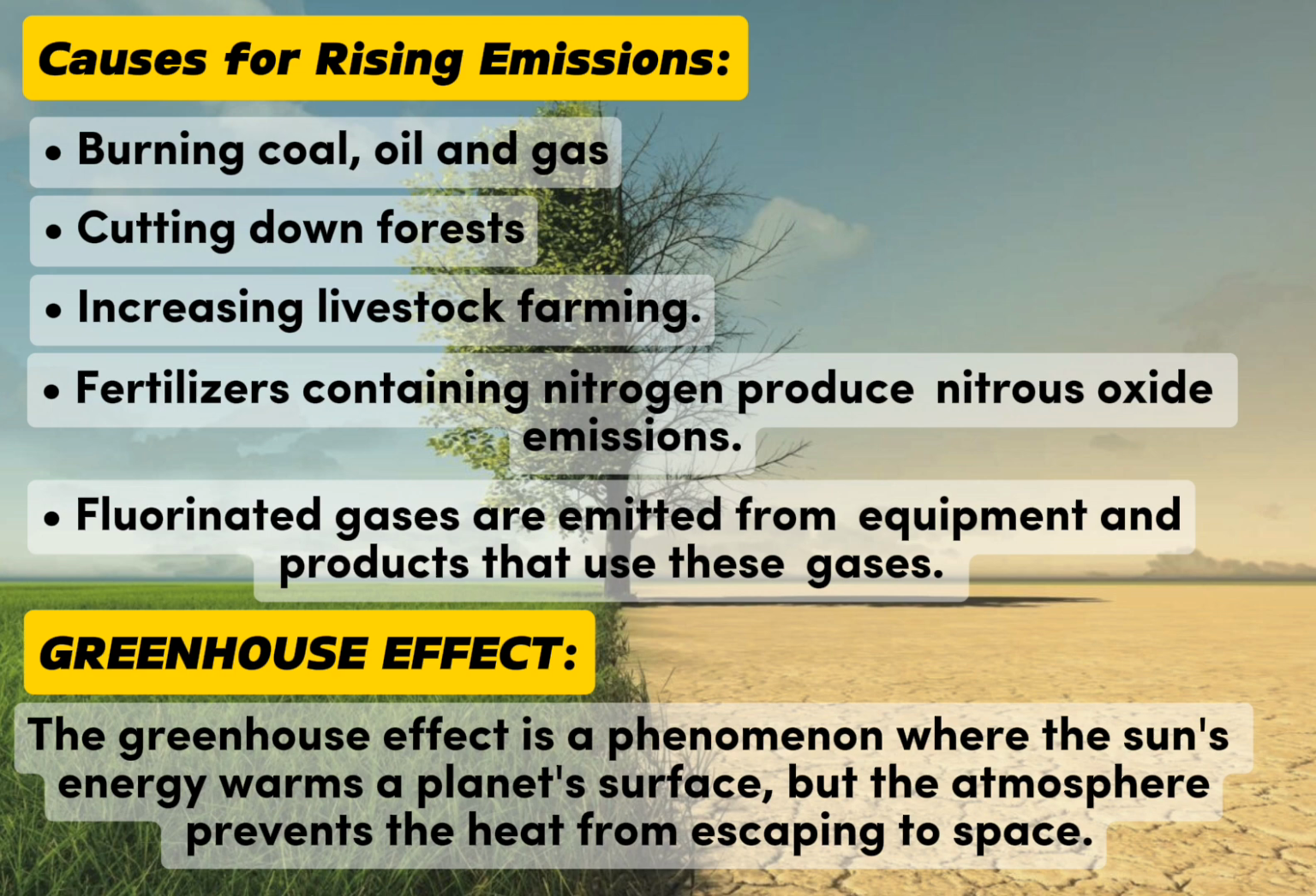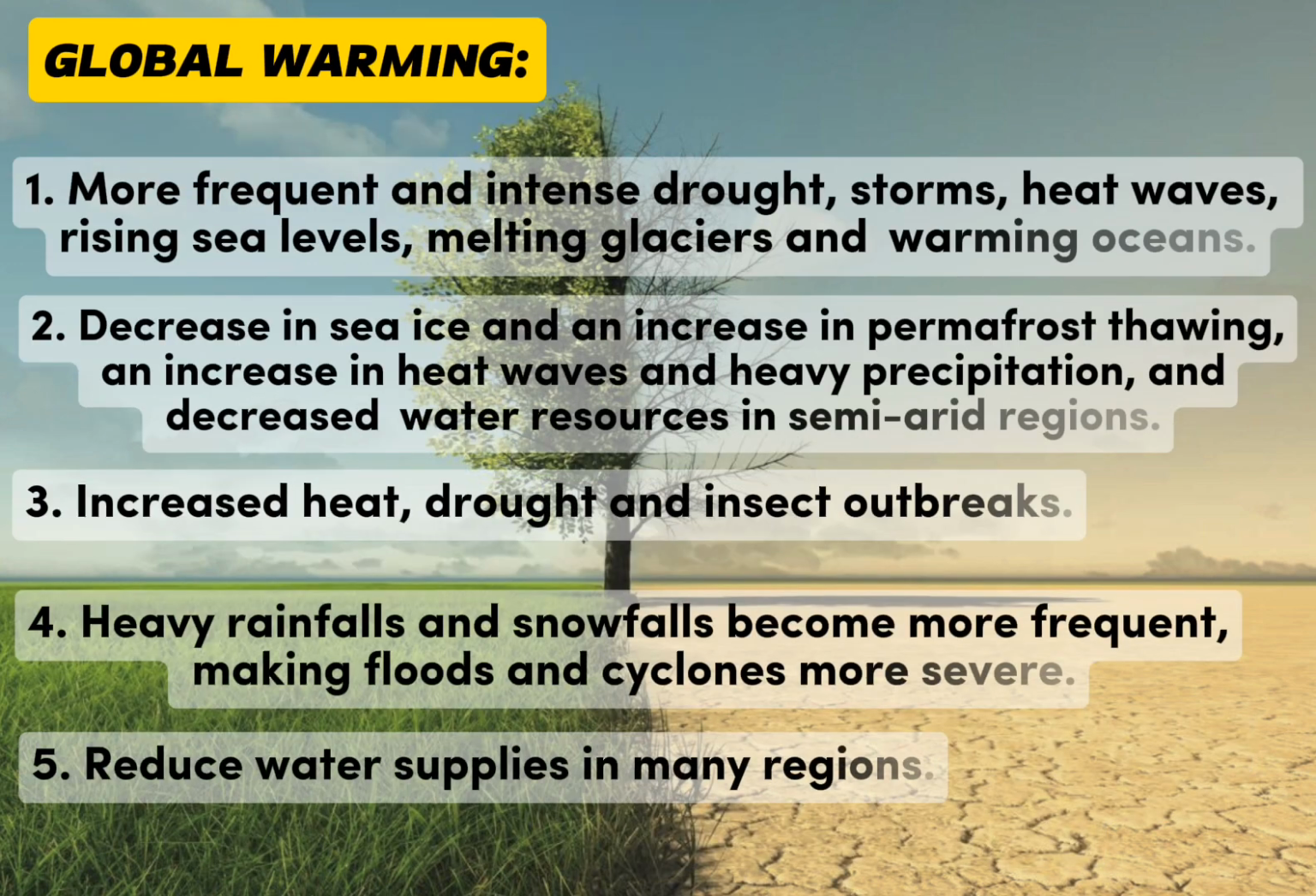Greenhouse effect. The greenhouse effect is a phenomenon where the sun's energy warms a planet's surface, but the atmosphere prevents the heat from escaping to space. Global warming. First, more frequent and intense droughts, storms, heat waves, rising sea levels, melting glaciers, and warming oceans. Second, decrease in sea ice and an increase in permafrost thawing, an increase in heat waves and heavy precipitation, and decreased water resources in semi-arid regions.